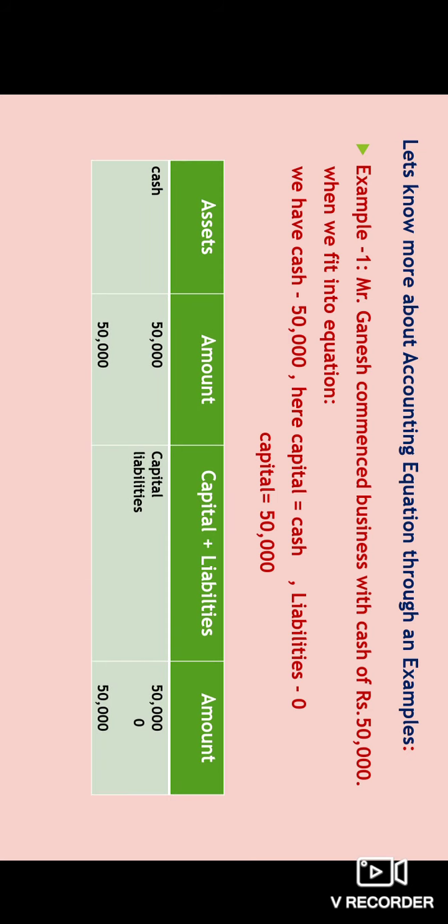So now see, on the asset side we have cash 50,000. On the other side, capital plus liability, we have only capital, that is why the capital amount column is 50,000. We don't have liabilities, so in liability we have 0. So this is how the accounting equations are done. Now both sides are balanced.